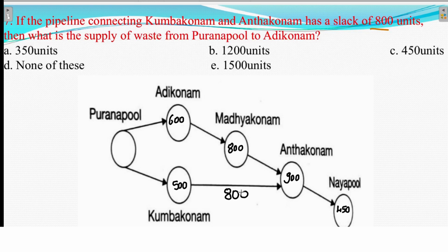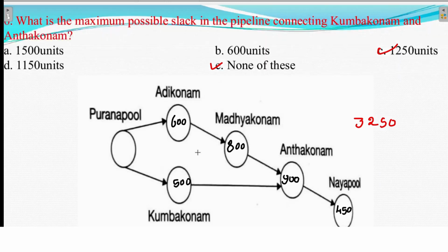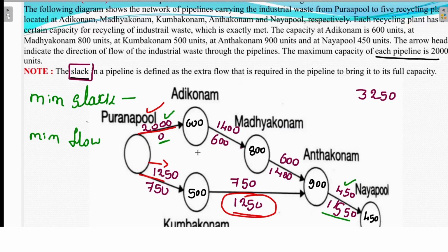Just pause and think. I will explain the concept using the first diagram, from the first slide. If you observe here, if I add slack and the flow, it will be 2000.